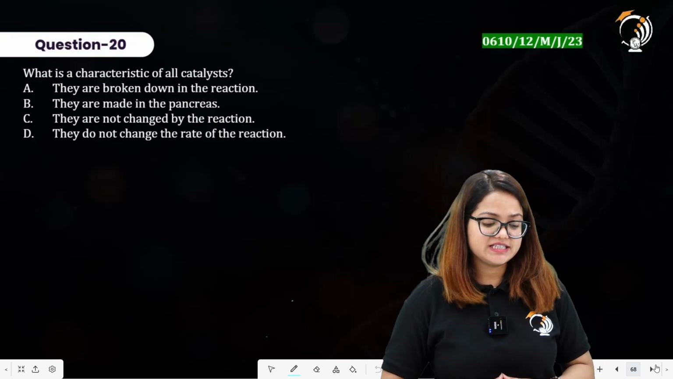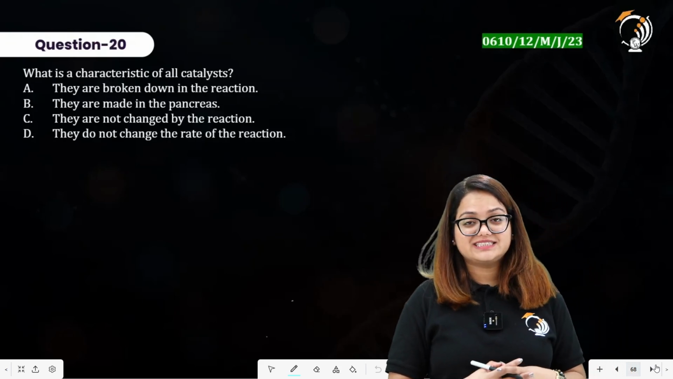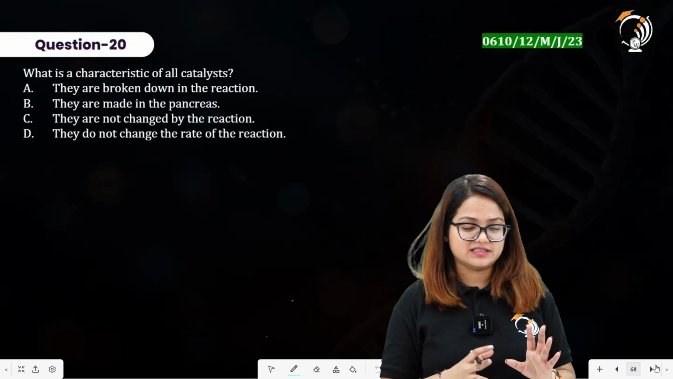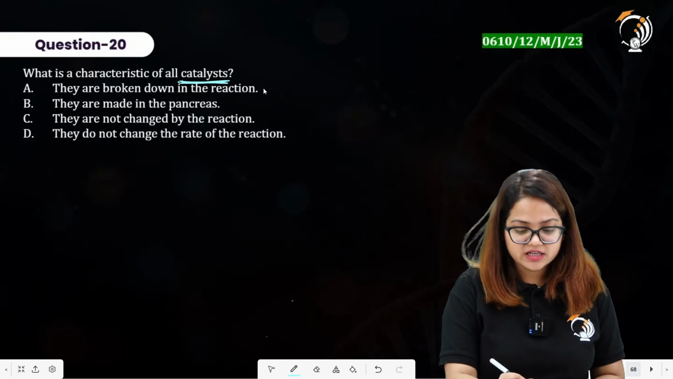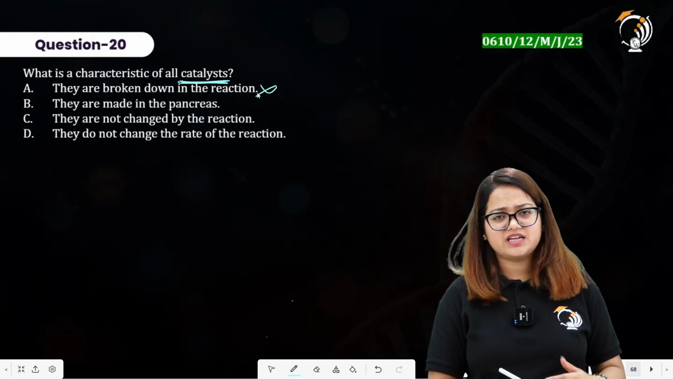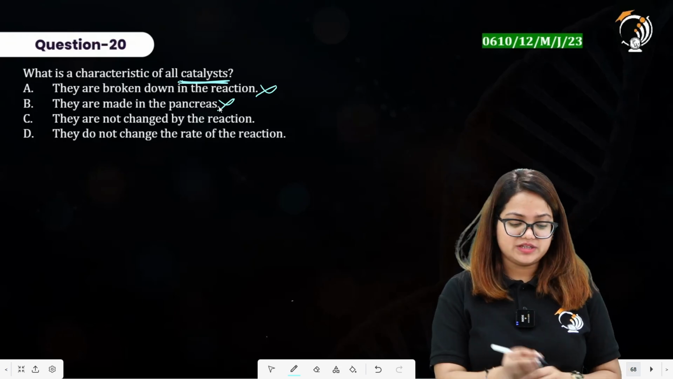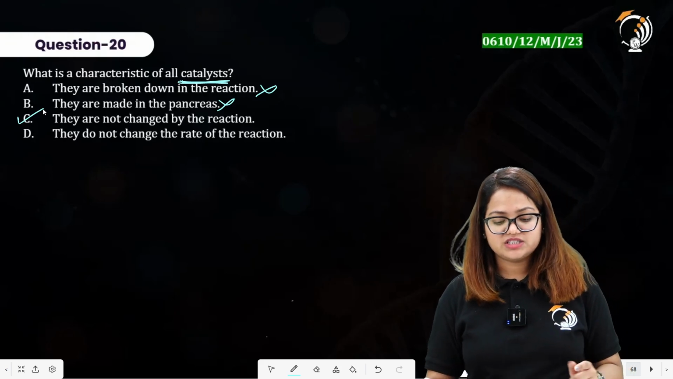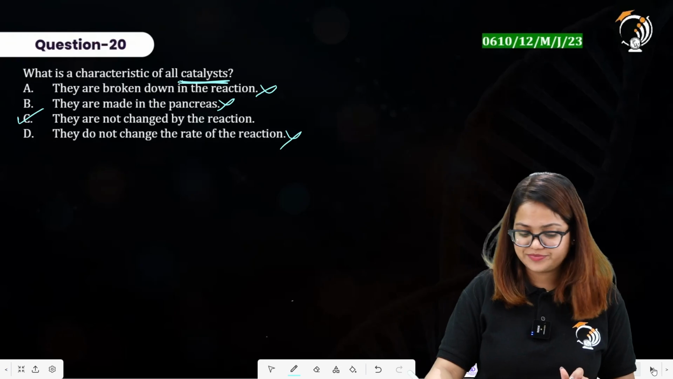Question number 20 here says, what is the characteristic of all catalysts? Now you have to consider the statements considering all catalysts. They are broken down in the reaction, no, they remain unchanged. They are made in the pancreas, no, they can be made anywhere. They are not changed by the reaction. Yes, this is true. They do not change the rate of reaction, no, they actually increase the rate of reaction. This statement is also incorrect over here.